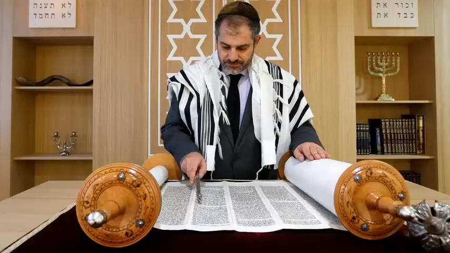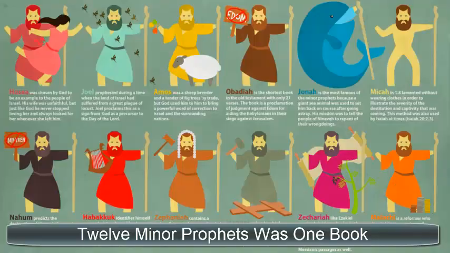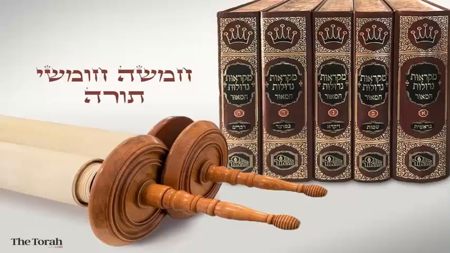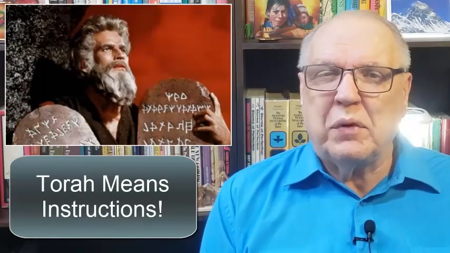The Tanakh consists of 24 books, which are the exact same as our 39 books of the Old Testament. The reason for the difference in the number of books is because several books are combined into one book in the Tanakh. The Tanakh, or the Old Testament, consists of three parts. The first part is the Torah. The Torah is also called the Pentateuch in Greek. These are the 5 books written by Moses.